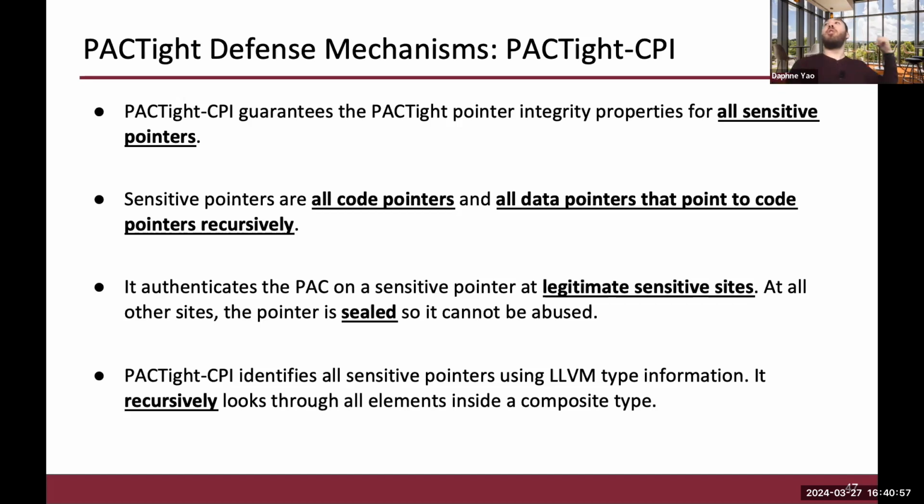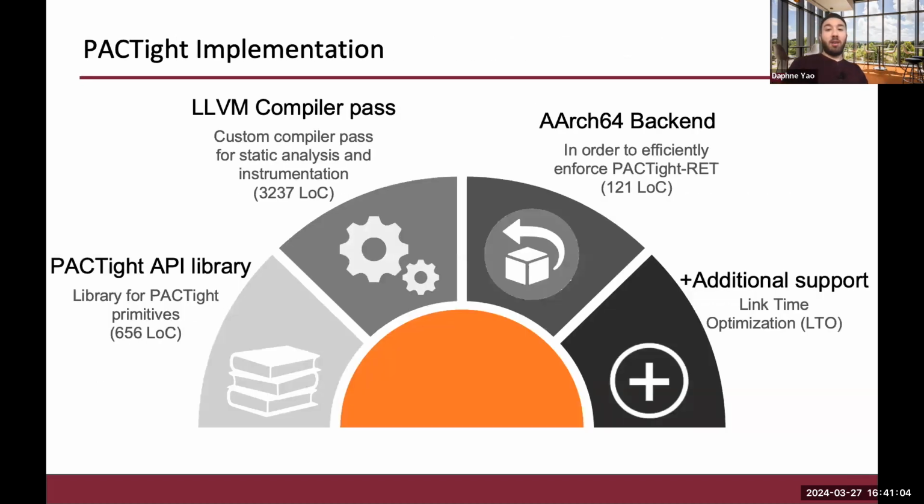So we recursively look inside elements of a struct or a composite type in order to find all the pointers that we need to instrument. And PACTight is implemented as an LLVM compiler pass with 3,237 lines of code. This does all the instrumentation for all the defense mechanisms except for the return address mechanism. Return address is done in the backend in the machine IR, or the machine intermediate representation.